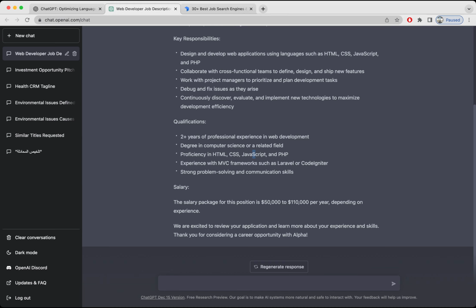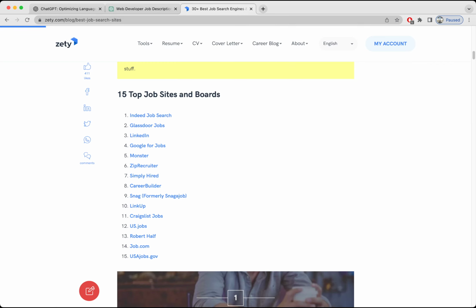So as you can see, maybe it took around 10 to 15 seconds to create the whole job description. Once you create that, just copy and post it on one of these websites: Indeed, Glassdoor, LinkedIn, Google, job.com, USA Jobs. So this is how you can create a professional looking job description.